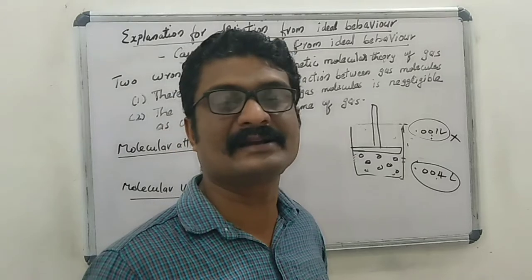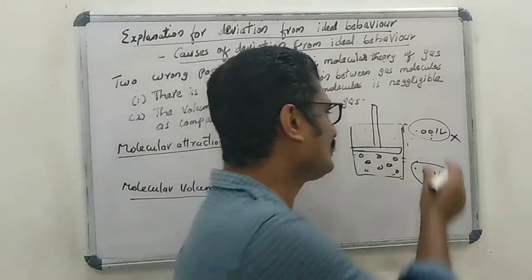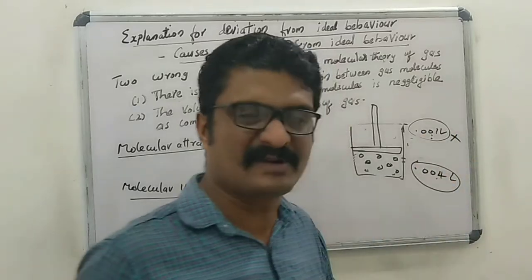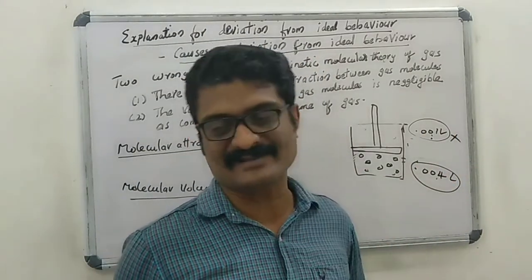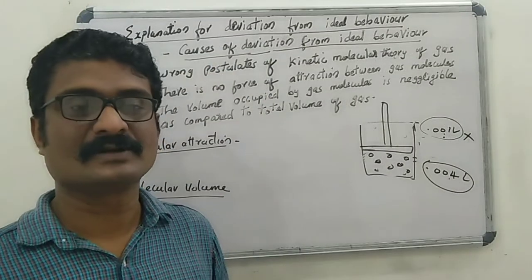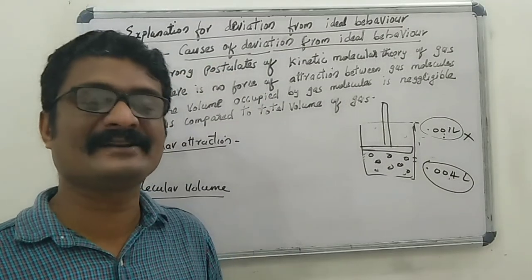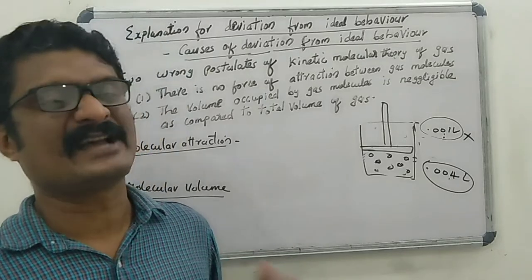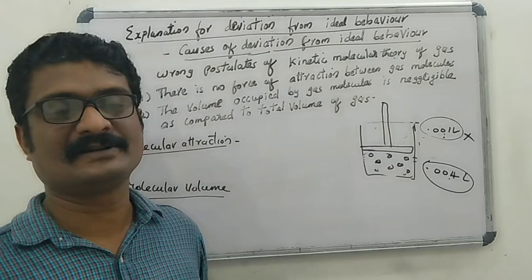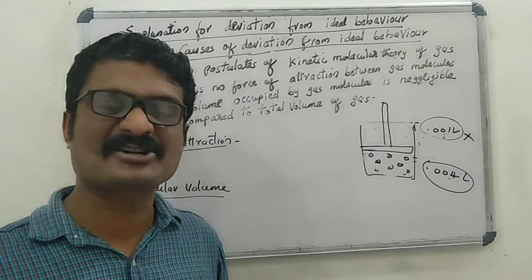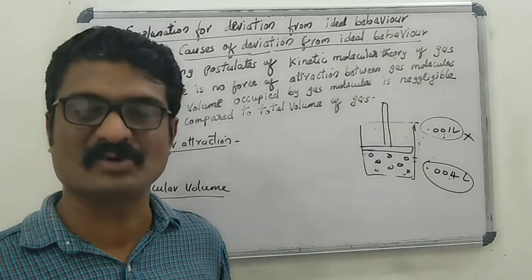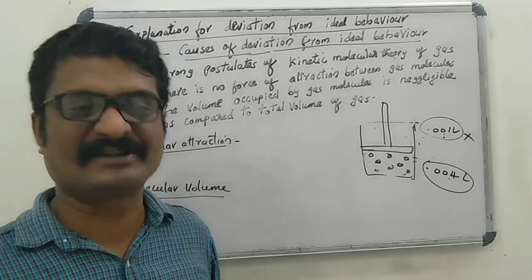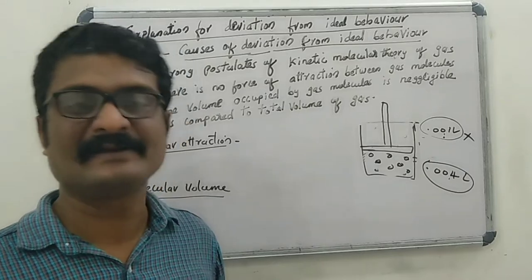The actual volume, the volume occupied by the gas, almost becomes equal to the total volume of gas. That means when pressure increases and temperature decreases, gas molecules come closer, some force of attraction operates between the gas molecules, and the total volume of the gas decreases considerably.